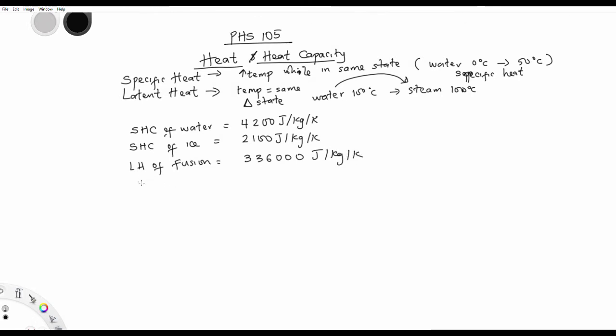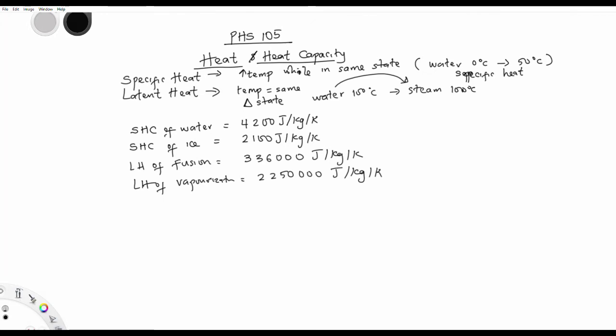And the latent heat of vaporization, that's conversion of water to steam. Fusion is conversion of water to ice. Vaporization is conversion of water to steam. It is 225,000 joules per kilogram per Kelvin. Okay, so you have to know this.